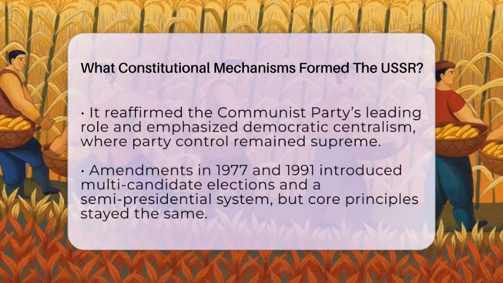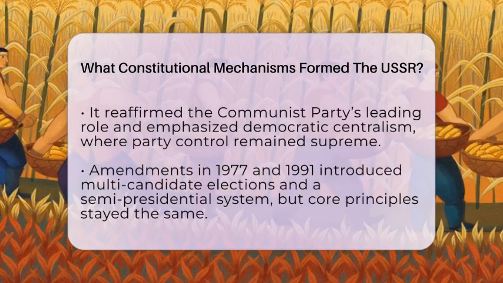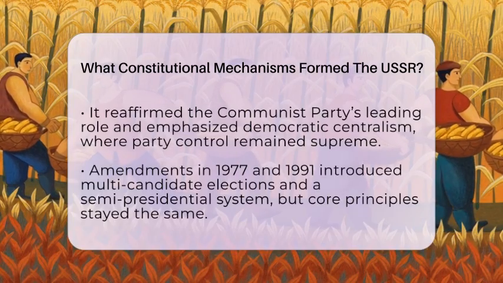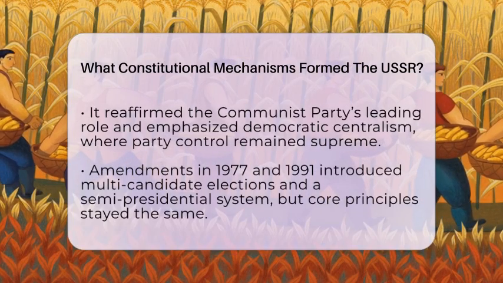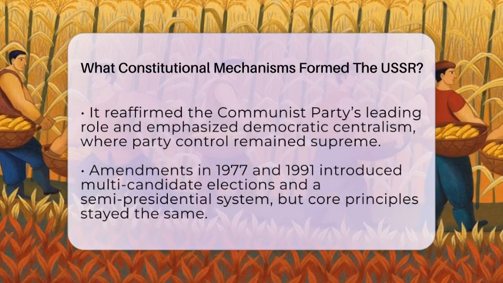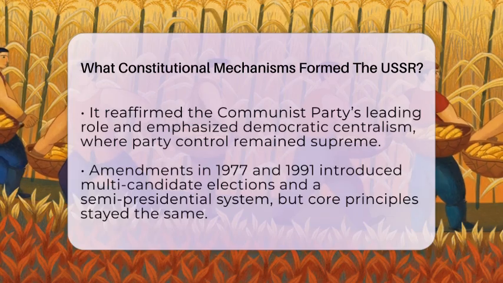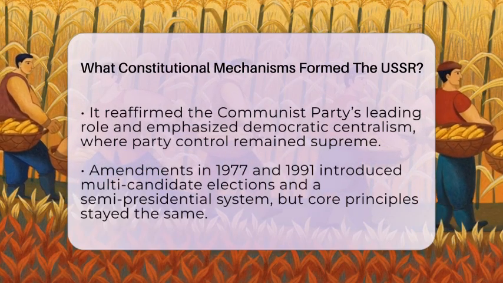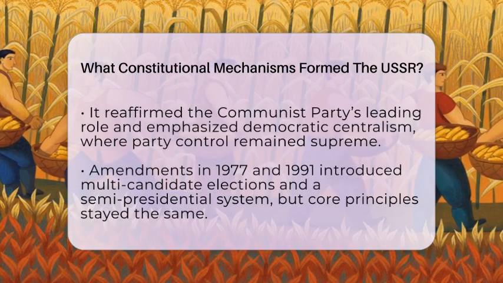In 1936, a new constitution was introduced to reform the system. It replaced the Congress of Soviets with the Supreme Soviet of the USSR as the highest authority. This change made the federal structure clearer and more organized. It detailed how autonomous republics and regions fit into the bigger picture.